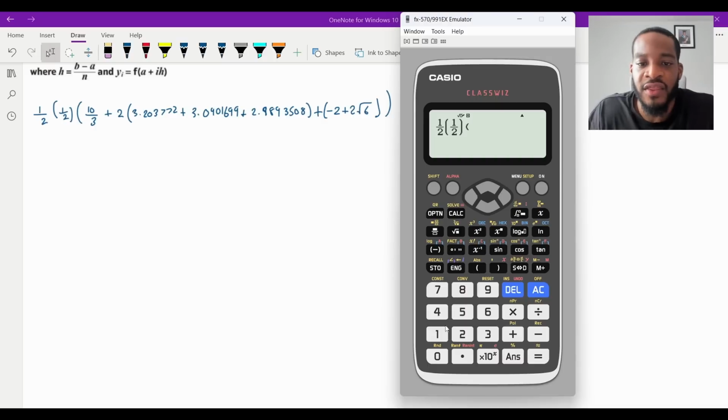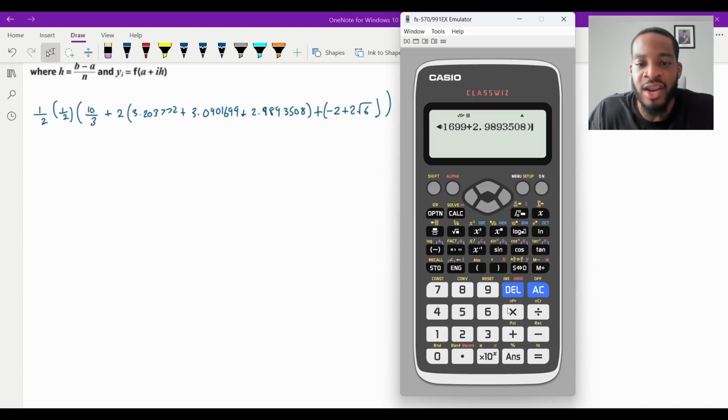That would be 10 thirds, 10 over 3, that was y0. Plus 2 lots of all of the middle terms. So it's going to be 3.203772 plus 3.0901699 plus 2.9893508, like that.